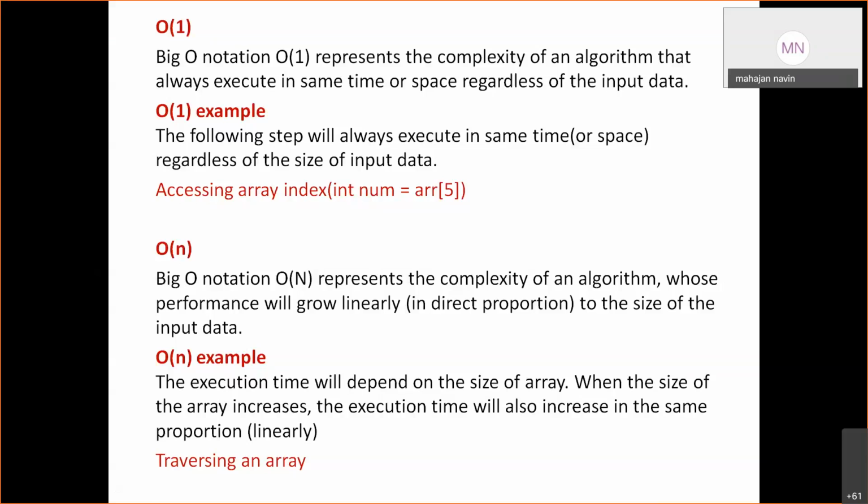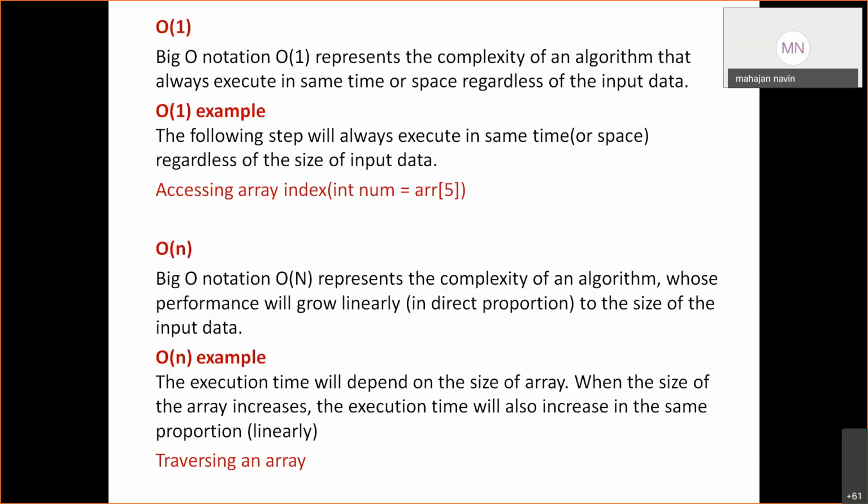So what is happening here? As array size changes, the comparison operations between my input value and the array elements increase as n increases. If initially my array size was 10, I have to compare 10 elements in the array. If I increase my array size to 100, I have to compare with 100 elements. If array size becomes 1 lakh, then I have to compare all 1 lakh elements. In the worst case, if my element is at the 1 lakh position, I would have compared all elements before that element, isn't it?